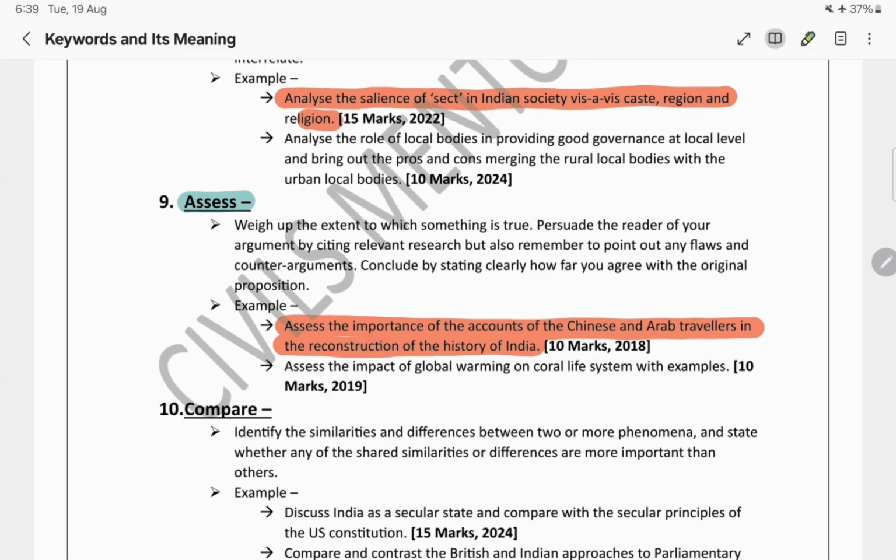That means they are talking about the reconstruction of the history of India. That is the broader topic. But what specifically are they asking for?